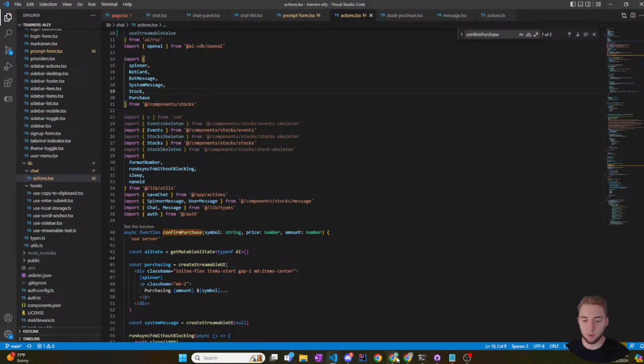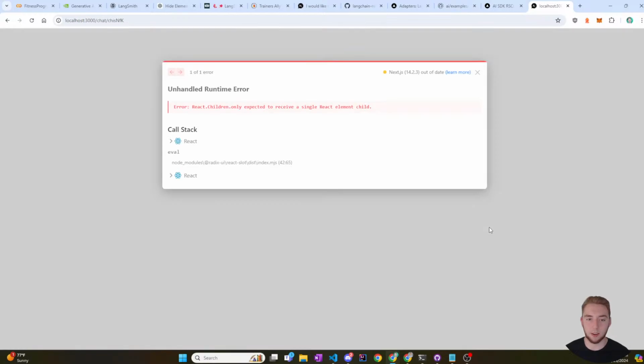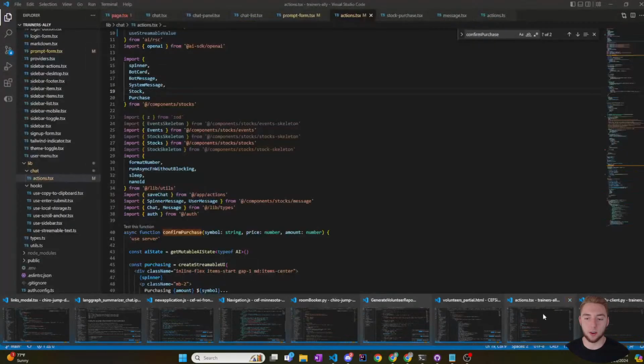and let's go back to my UI and see what it looks like now. All right, let me refresh. Should be a second button now. What is this? React children. All right, hold on. What is going on?